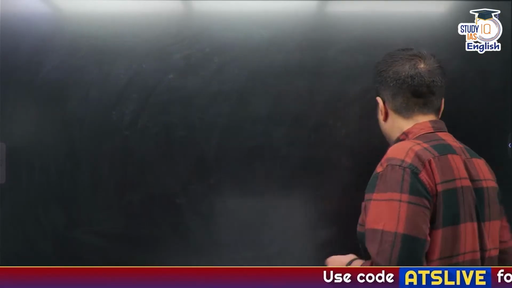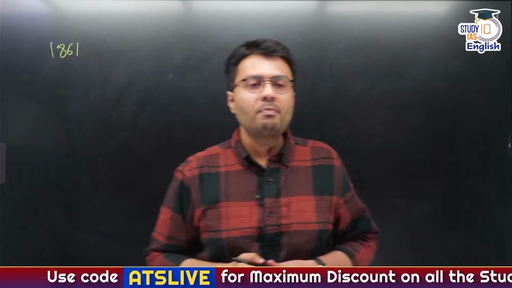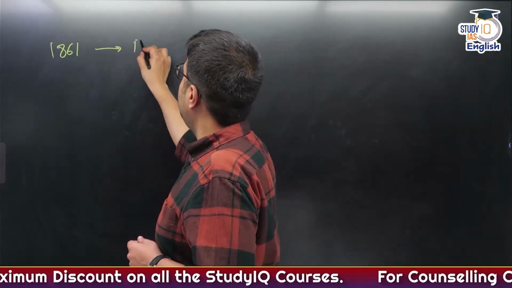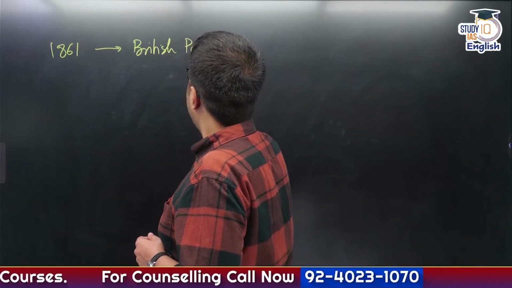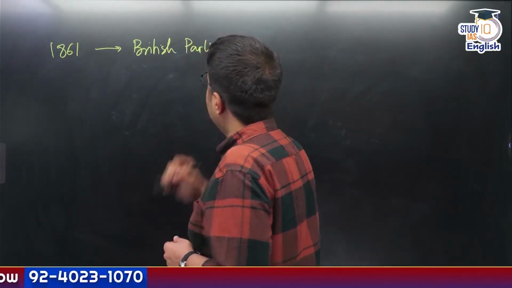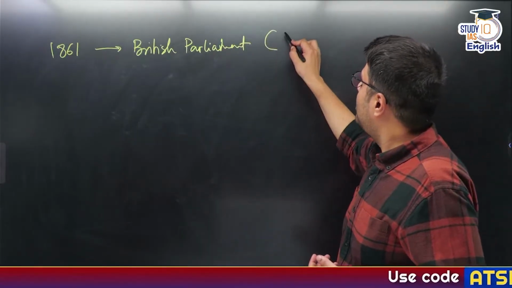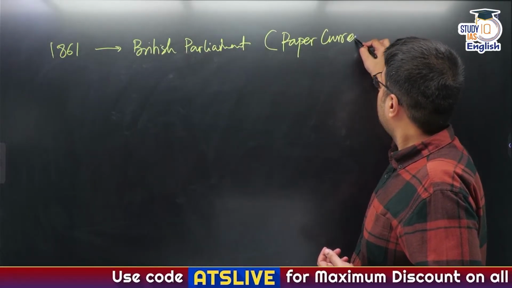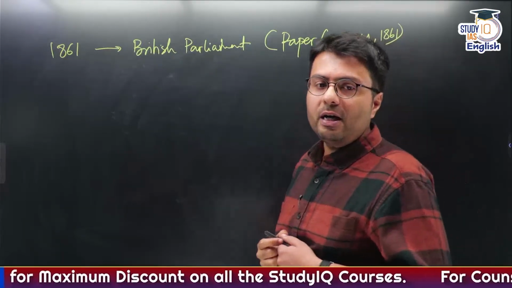So to deal with this problem, in 1861, the British Parliament came up with a solution. And this solution was known as the Paper Currency Act. So this British Parliament enacted an act known as Paper Currency Act of 1861. Any idea what this Paper Currency Act did?